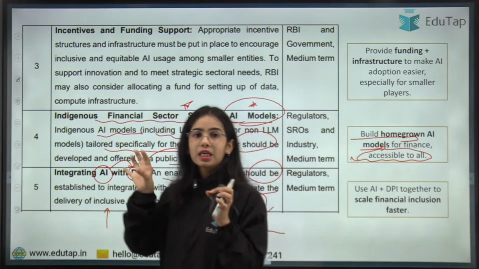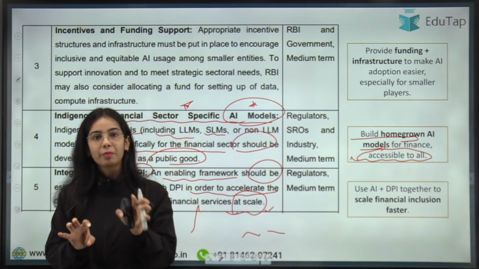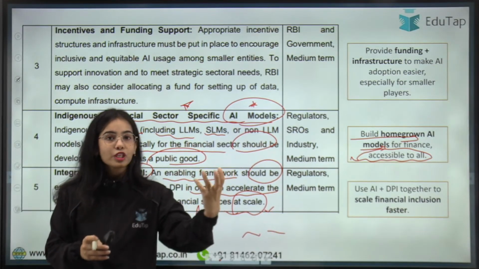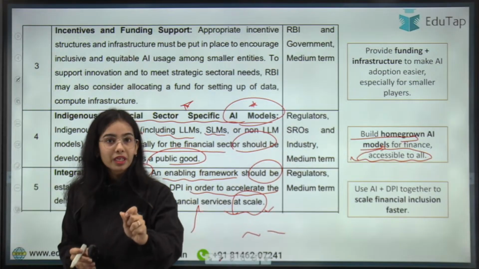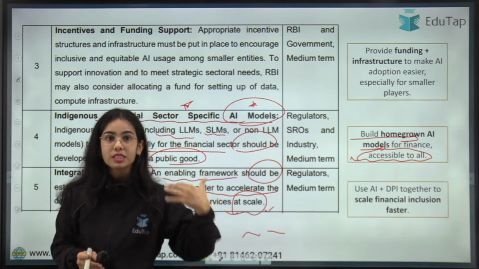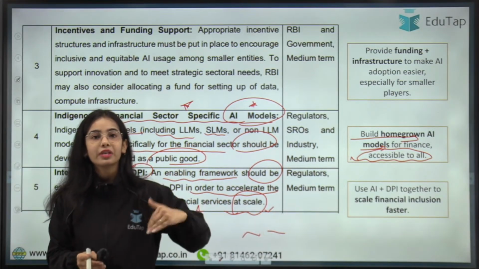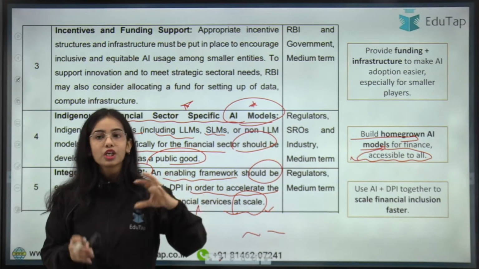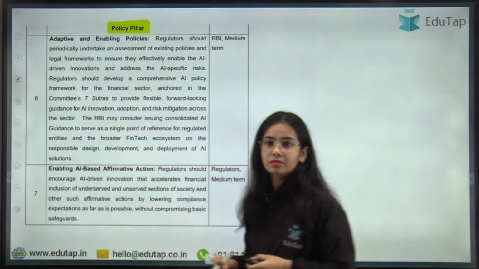Basically, integrate the AI with the digital public infrastructure so that through the AI it can be recognized which households are not using the digital public infrastructure, and we can reach out to such households and make the digital public infrastructure reach them. So this is the basic idea.